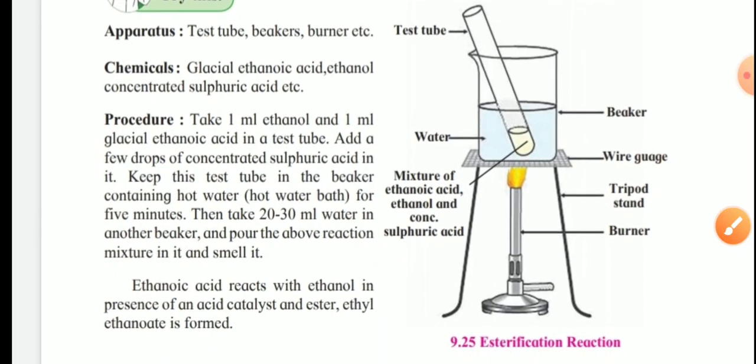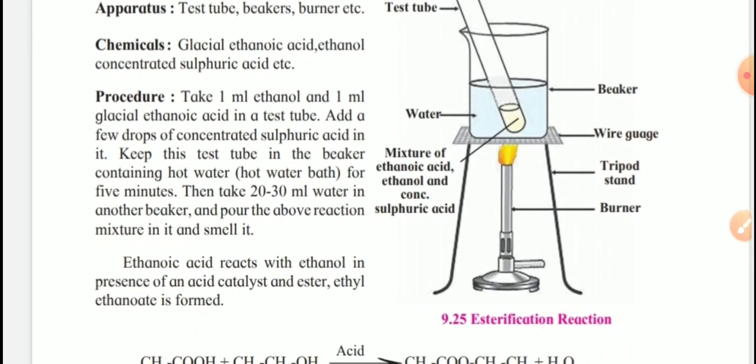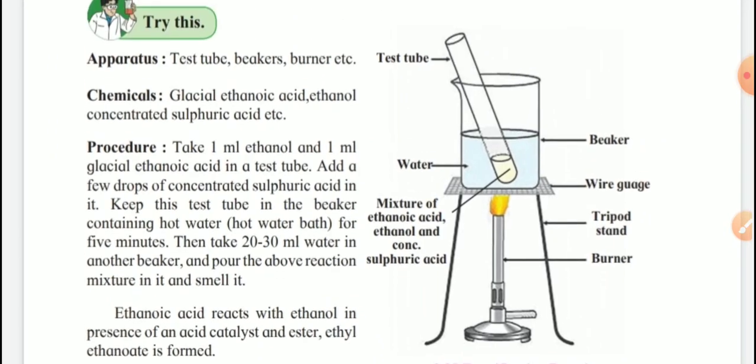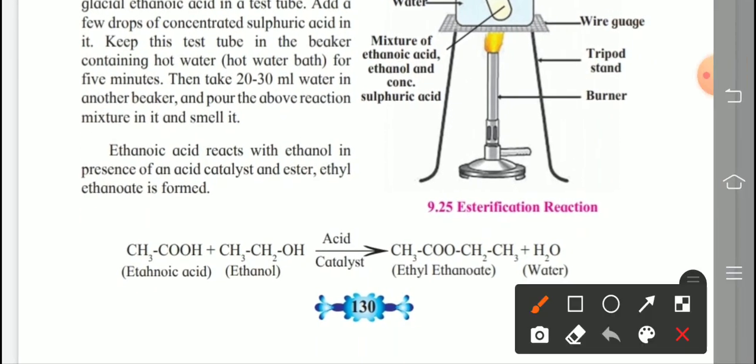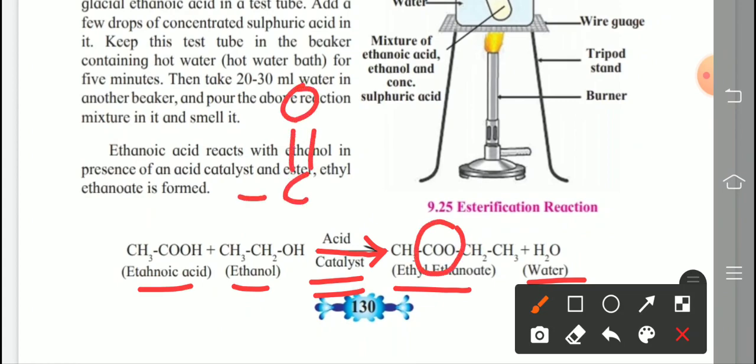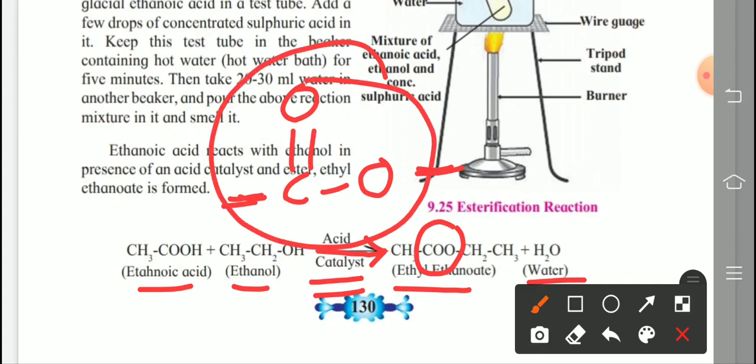Now here this diagram is asked for: draw a neat labelled diagram of the esterification reaction. So see what labels are given. Next, see the reaction. Ethanoic acid reacts with ethanol. Acid catalyst is an important condition for this conversion, then ethyl ethanoate plus water is formed. This COO group is written like this, C double bond O and again O. This functional group is called the ester functional group.